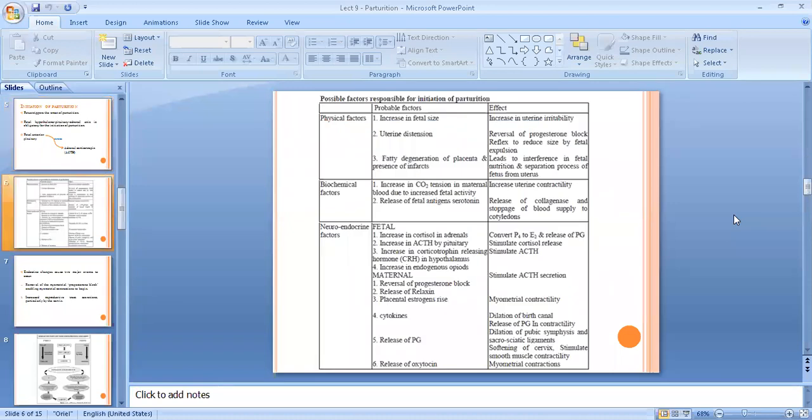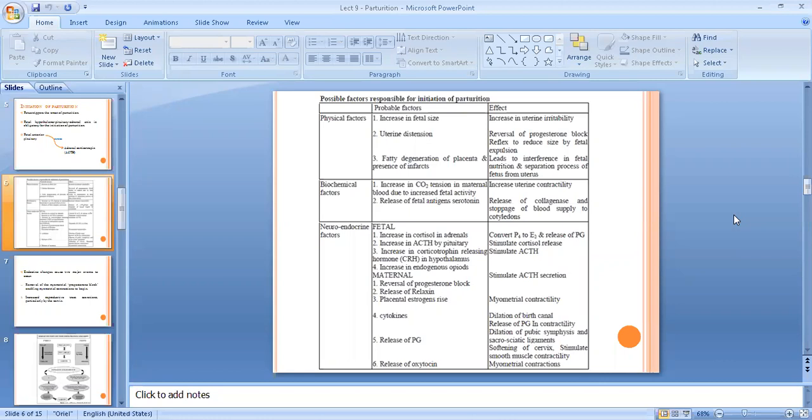There are three different kinds of factors which are responsible for initiation of parturition. These three factors are: first, the physical factors, which will apparently be visible; second, biochemical factors which occur inside the body; and third, neuroendocrine factors. When we talk about physical factors, as I have told you earlier as well, with advanced gestation the fetal size will keep on increasing.